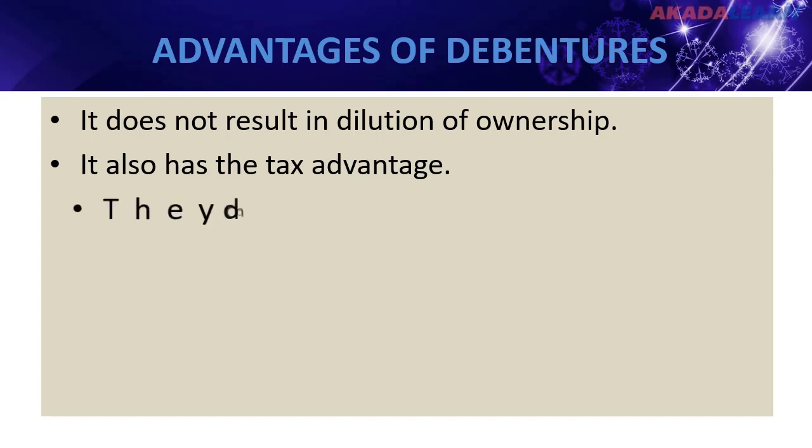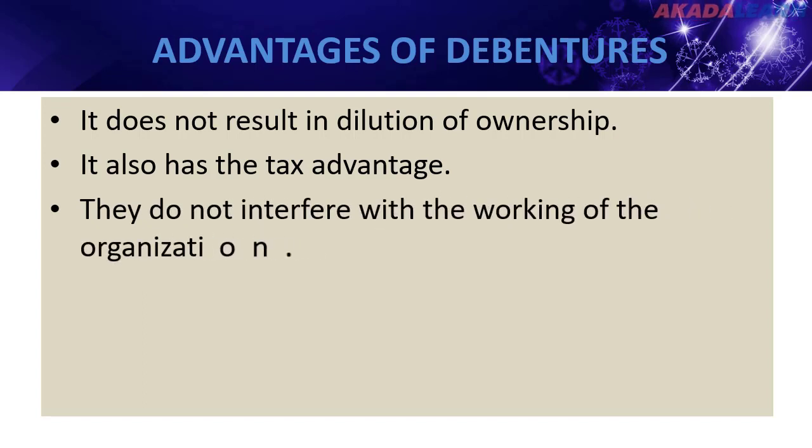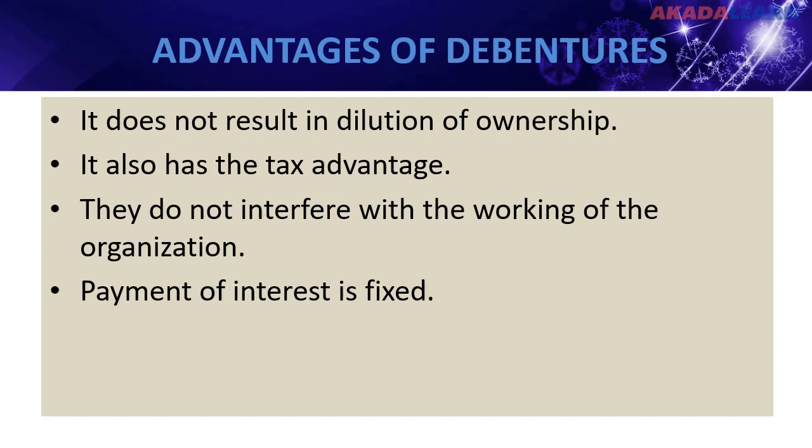3. Since debenture holders do not have any voting rights, they do not interfere with the working of the organization and hence do not create any obstacle in the decision-making process of the organization. 4. If the firm makes good profit during the year, then unlike equity shareholders, where you have to distribute that profit to the shareholders, the debenture holders' payment of interest is fixed and hence the firm does not need to share profit with them.